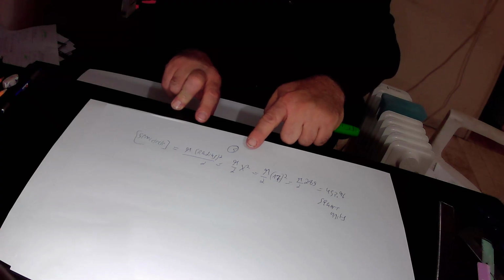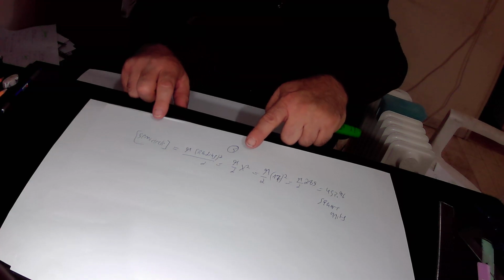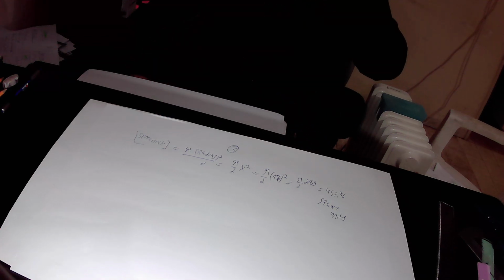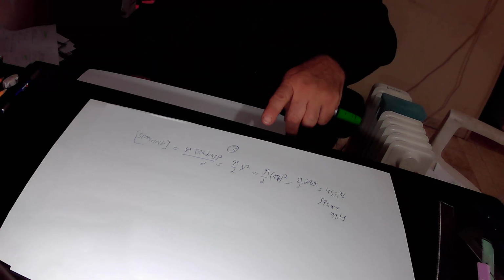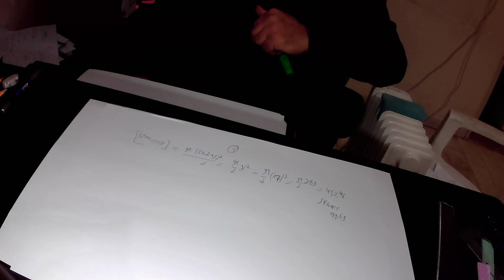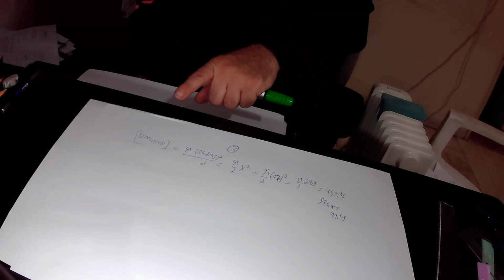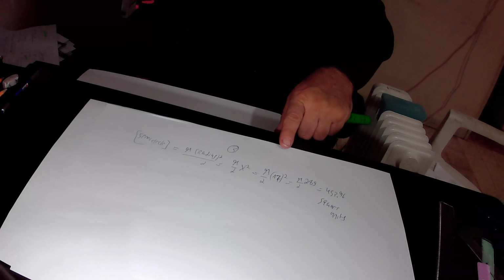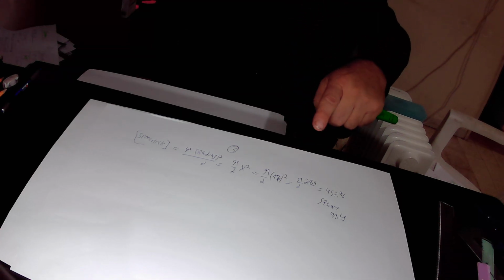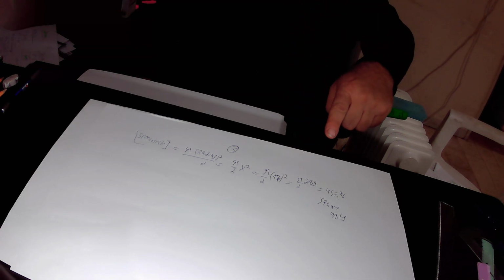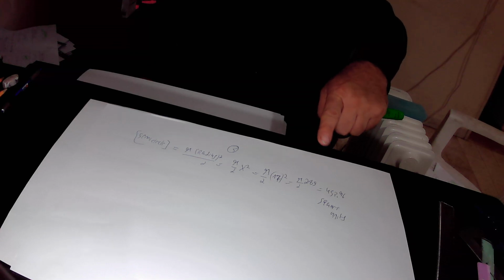The radius of our circle is x, therefore the area equals pi x squared over 2. x equals 17, so x squared is 17 squared. So the area of our semicircle equals pi over 2 times 17 squared, which equals 289 pi over 2 square units.